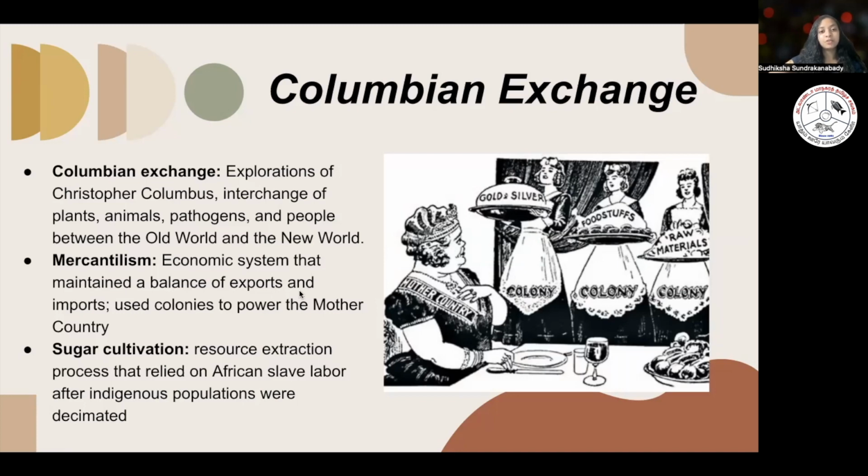Now, last of all, we have sugar cultivation. This is a resource extraction process that relied on African slave labor, and indigenous populations were decimated because of the Columbian Exchange. Like I said, the pathogens really affected the populations of the indigenous.